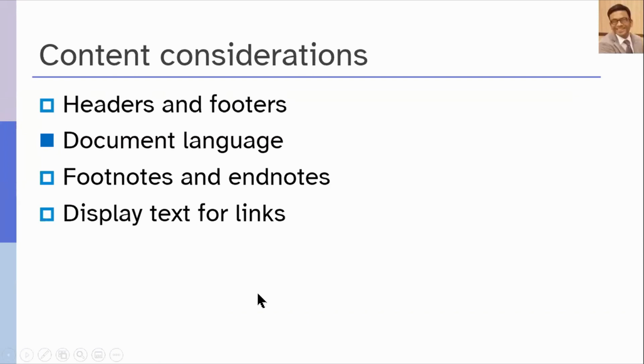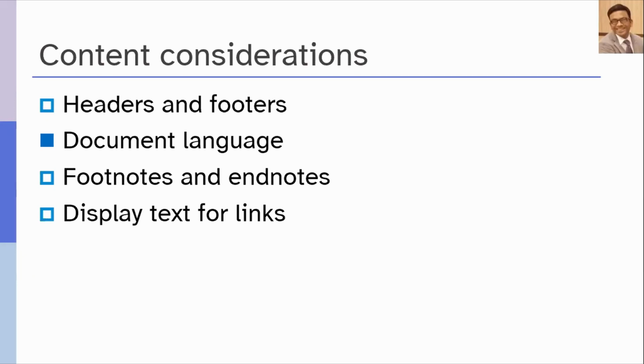Footnotes and endnotes should be created using the Microsoft Word features. People should be able to click on the note reference and then skip and read the note. This is possible only when you use the insert footnote option in the Microsoft Word reference ribbon. Sometimes people manually just write down the footnote reference numbers. In that case, it is not accessible.